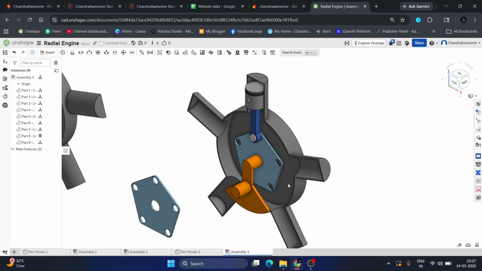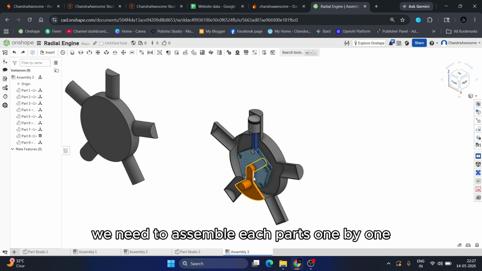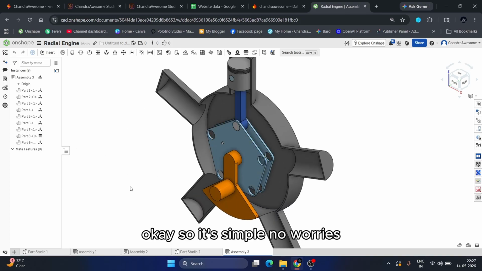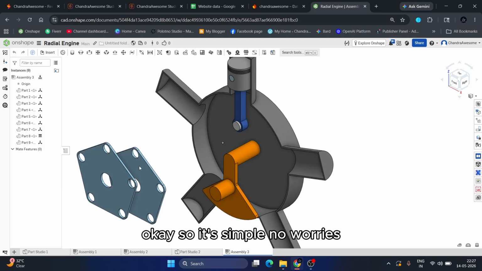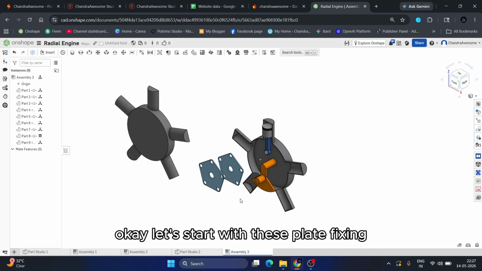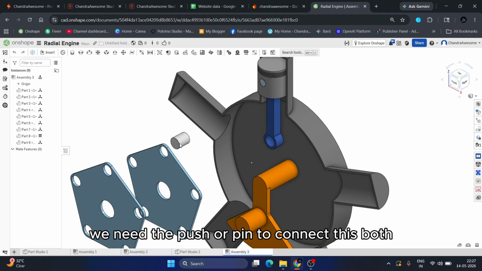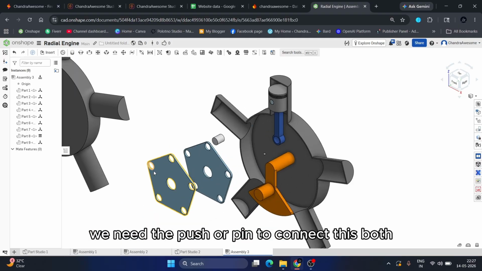Now we need to assemble each part one by one. It's simple, no worries. Let's start with these plate fixings. We need the pin to connect both of these.